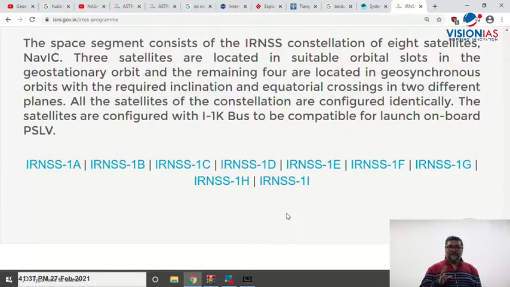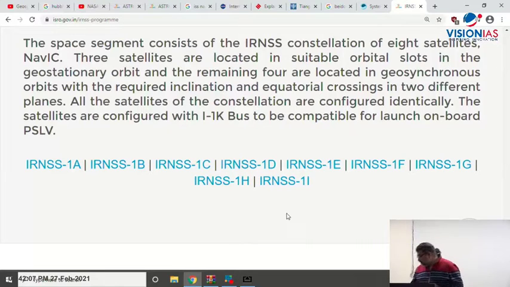The exact number on which this Navik works is 7 satellites. But in 2 satellites, there was a problem with the atomic clock. The problem happened with the cesium atomic clock, which went non-functional in 2 of the satellites. That's why we had to add additional ones. But the exact constellation works with 7 satellites, though we have launched 9 of them.